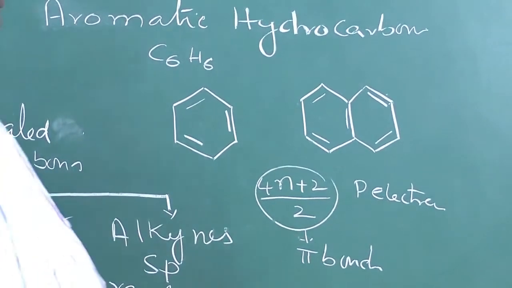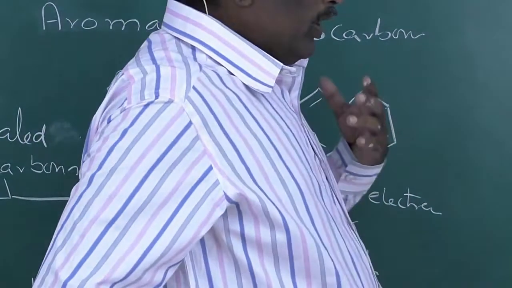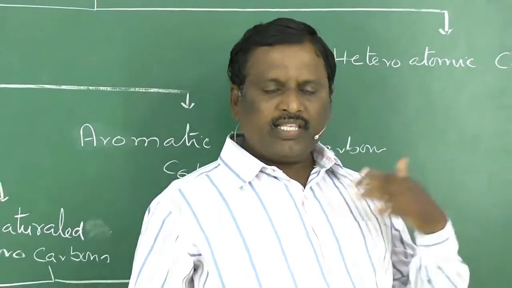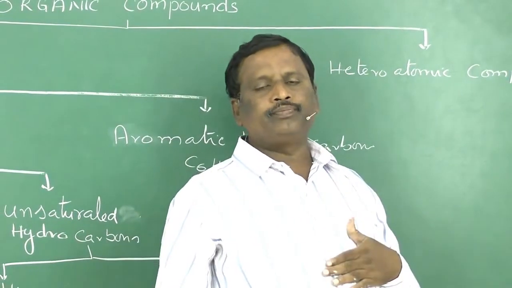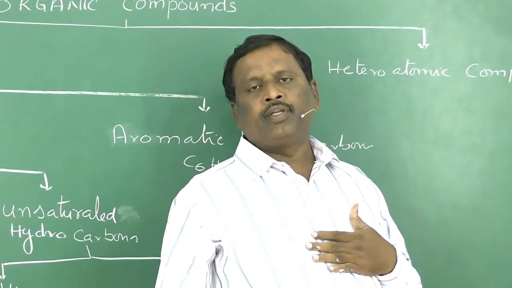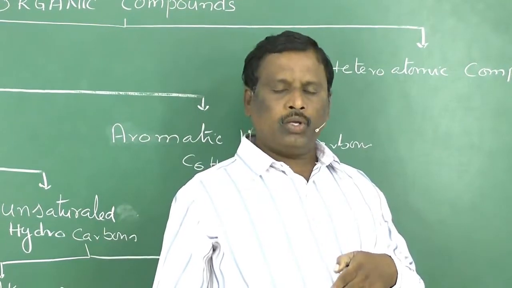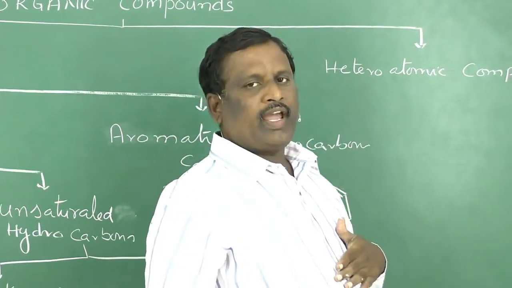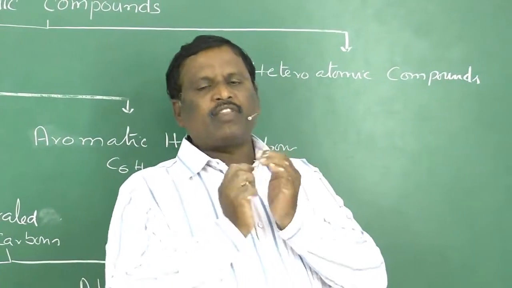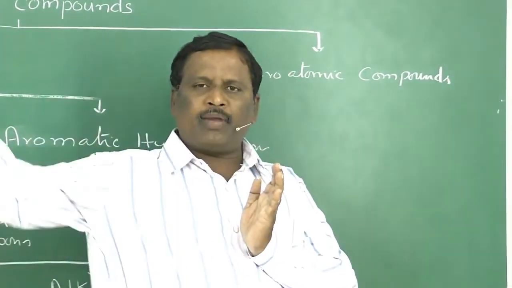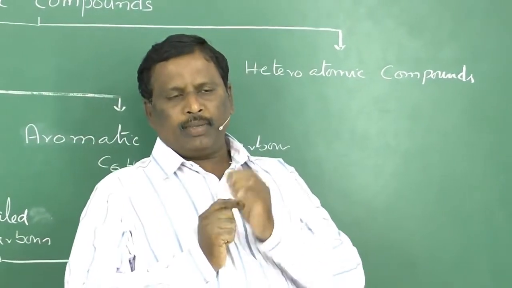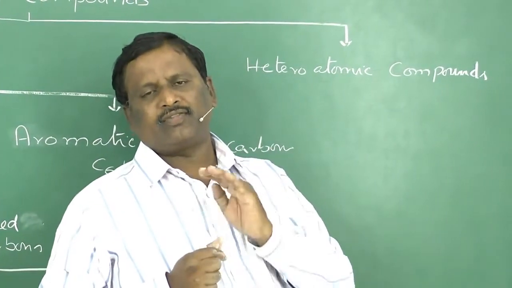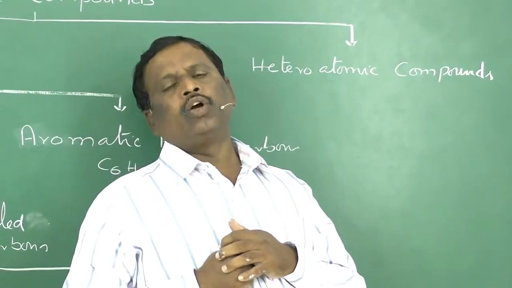In heteroatomic compounds, we have oxygen, chlorine and other elements. These heteroatomic compounds are believed to form by the replacement of one or more hydrogens from hydrocarbons. So in these compounds, we have a special group. Because of the presence of that group, irrespective of the number of carbon atoms present in that compound, because of that single group, the entire properties of the compound will change. That's why that group is said to be a functional group.